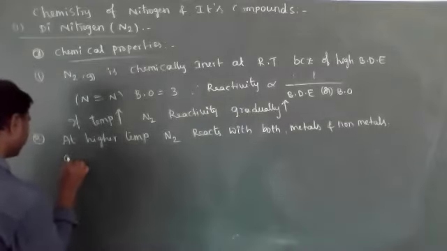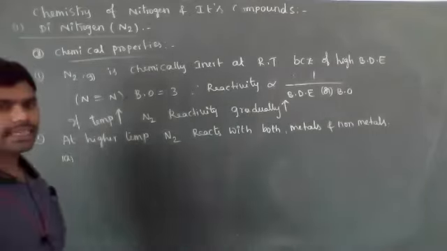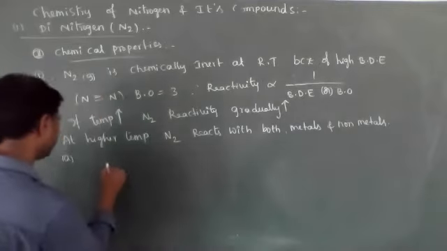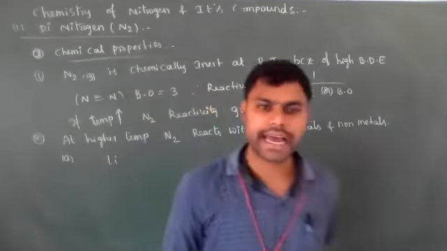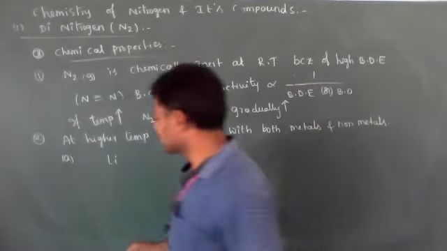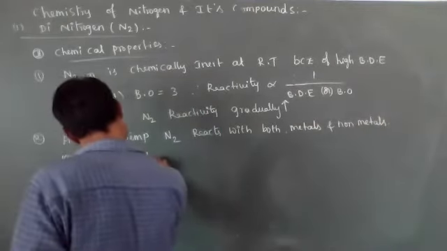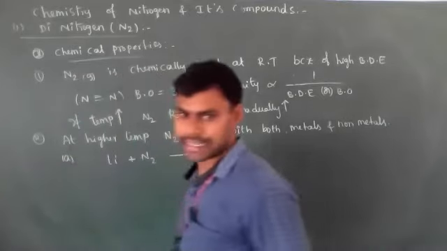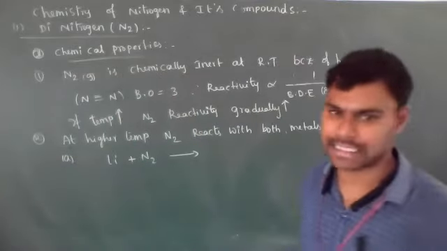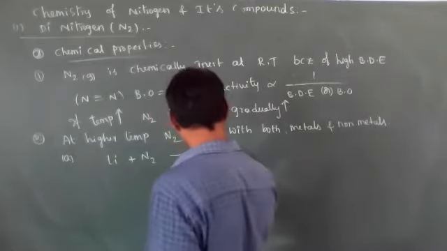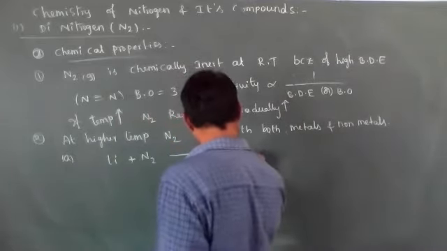Let's see A, metals. For example, N2 gas at a very high temperature reacts with lithium metal and forms lithium nitride. When they react with metals, they form nitrides. The lithium nitride formula is Li3N.